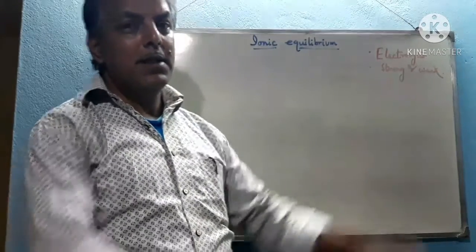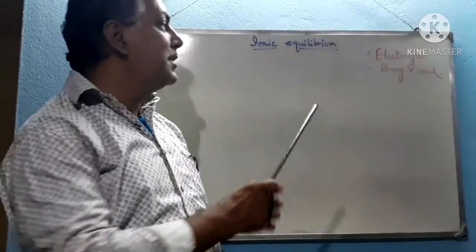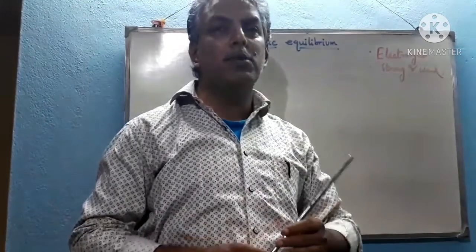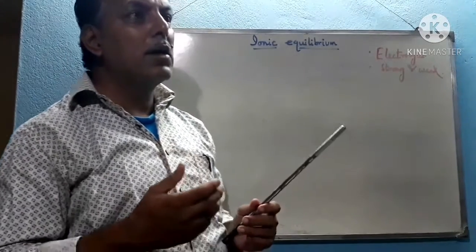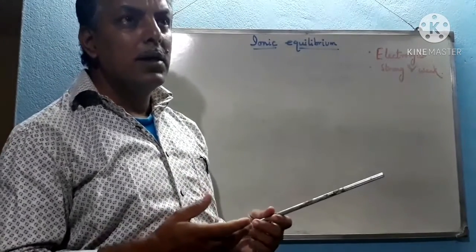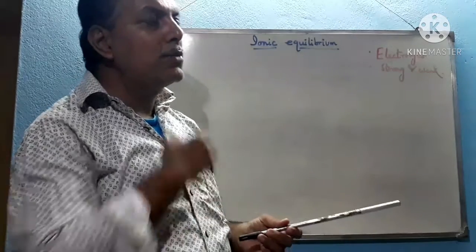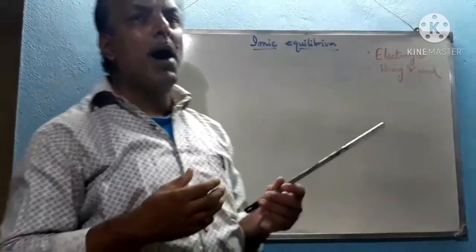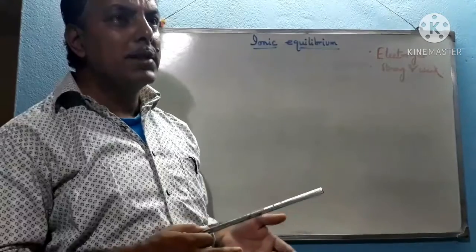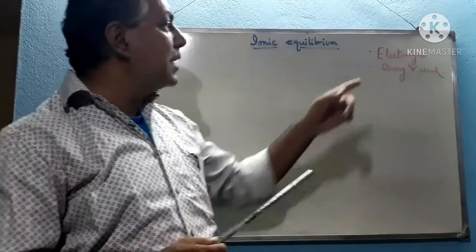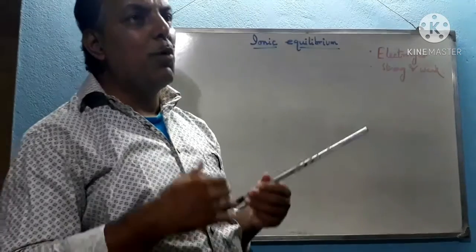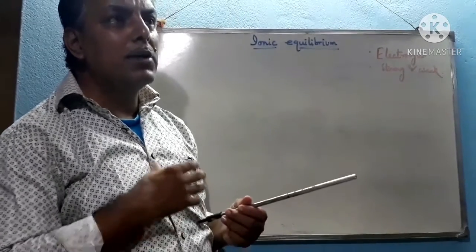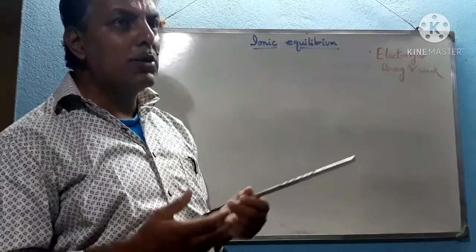Today I am discussing ionic equilibrium, a chapter related to ionic compounds, ionic solids, ionic liquids, as well as ionic substances called electrolytes, which can form ions in the molten state or in aqueous solution. Electrolytes are those substances which form ions, either in aqueous solution or in molten state.